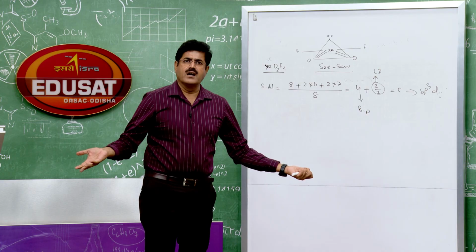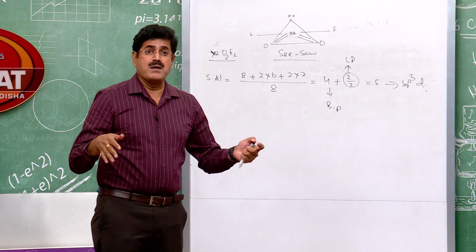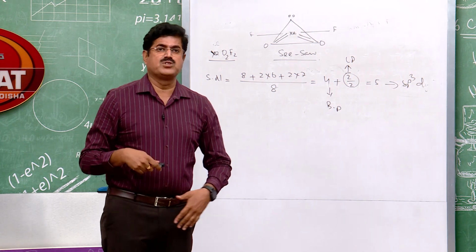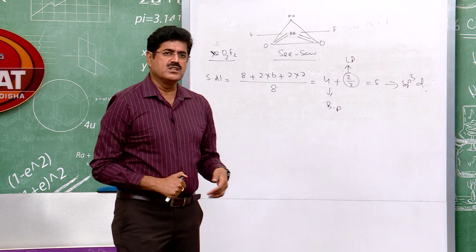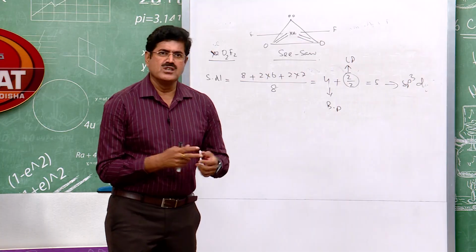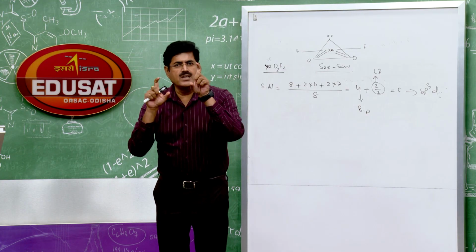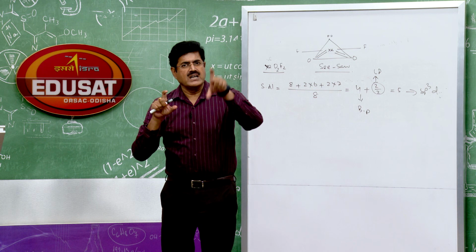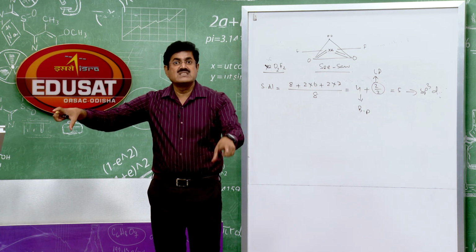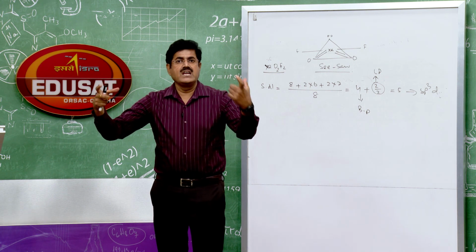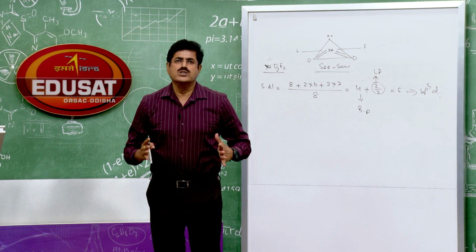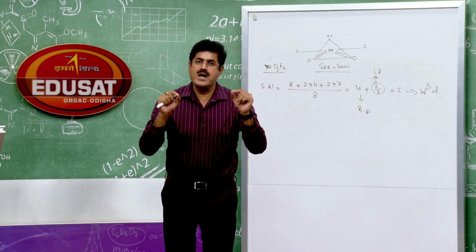Then how is the pi bond formed here? The pi bond is formed due to sidewise overlapping of the d orbital of xenon with the p orbital of oxygen. So both the pi bonds are d pi p pi bonds. What do you mean by d pi p pi bonds? There is sidewise overlapping of the d orbital of xenon with the p orbital of oxygen, which results in a pi bond. So this pi bond is called d pi p pi bond.